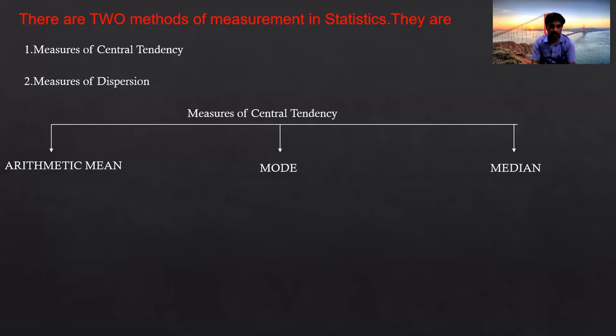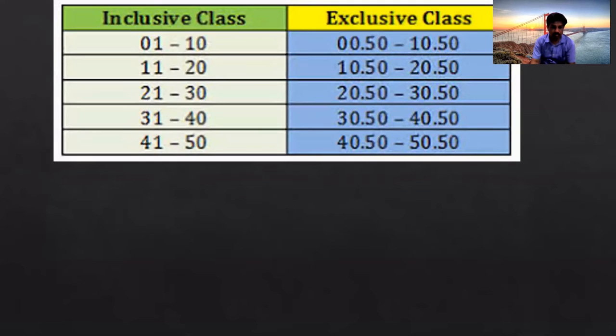When the observations are very few, we apply the ungrouped data methods. But when the observations are very many, we use the grouped data methods. To find mean, median, mode for grouped data, we need to know the inclusive and exclusive classes concept. What are inclusive classes and what are exclusive classes? If you observe the inclusive classes, they are not continuous. There is a gap between every class.